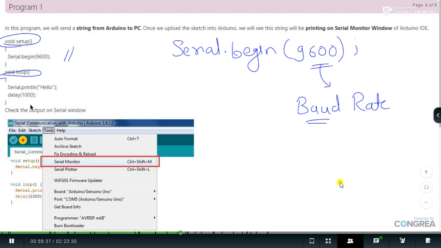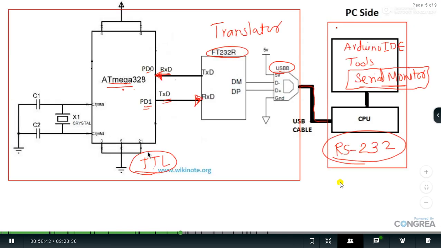Now again the question comes to mind, why is this baud rate important? It is because your CPU operates at almost gigahertz frequency. If you look at the characteristics of your CPU, it works at almost 2.2 gigahertz, while your Atmega 328P works on 16 megahertz frequency. So there is a huge difference between the operating speeds of these two devices. So what is the role of Serial.begin 9600?